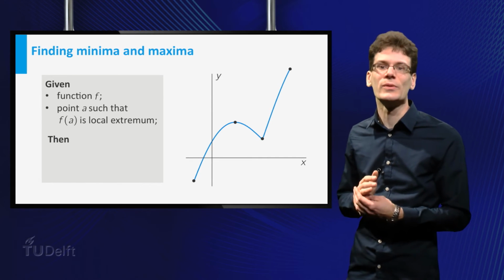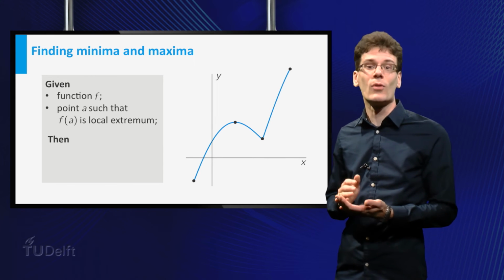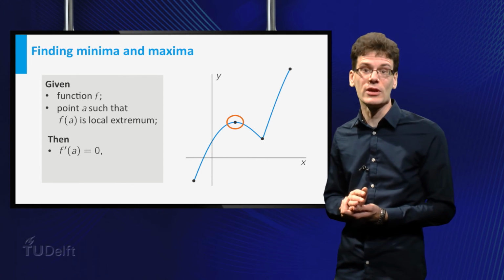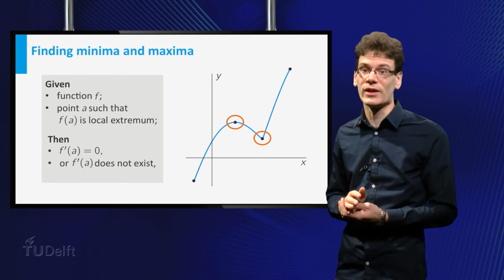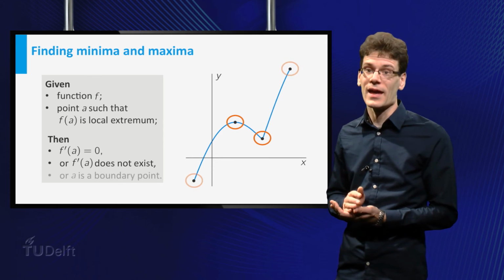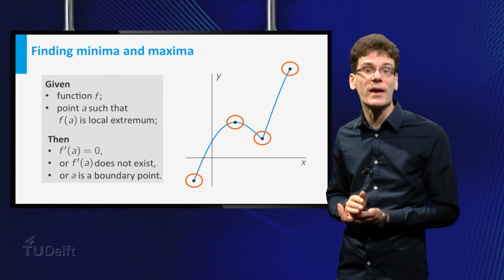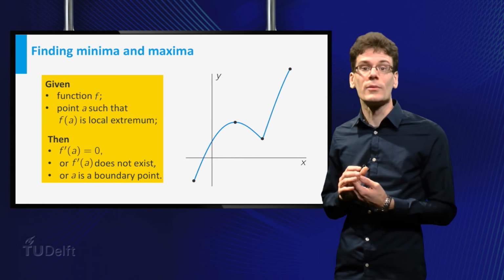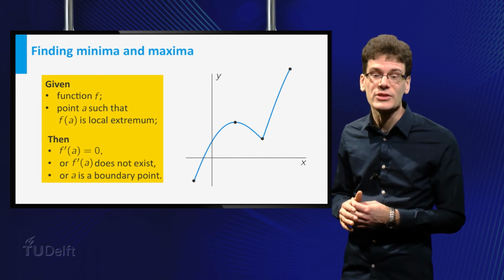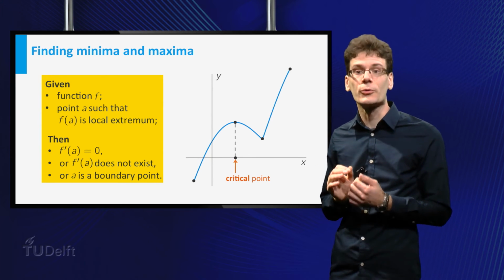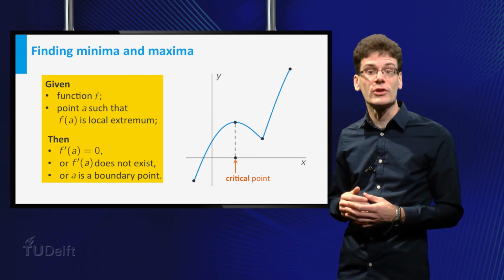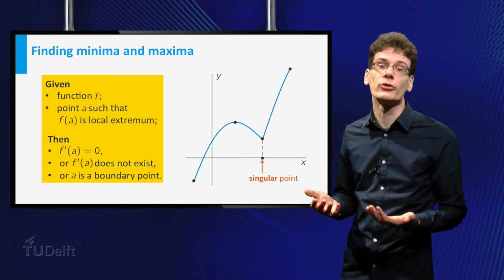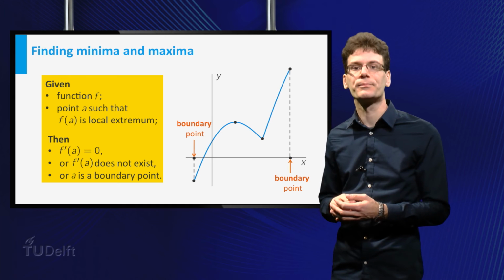Okay, let's gather what we have seen. If f attains a local maximum or minimum at x equal to a, then either f prime of a equals 0, or f is not differentiable at x equal to a, or x equal to a is a boundary point of the domain of f. And this is indeed the full story. Let me introduce some extra terminology. Points on the horizontal axis where the derivative of f is 0 are called critical points. Points where the derivative does not exist are called singular points, and if a point is at the boundary of the domain of f, it's called, naturally, a boundary point.